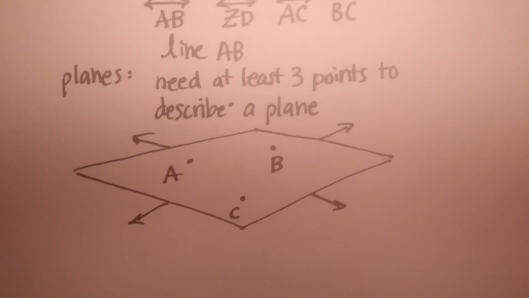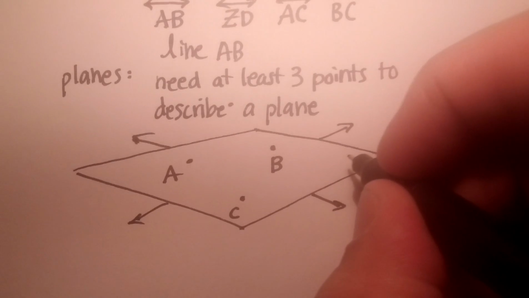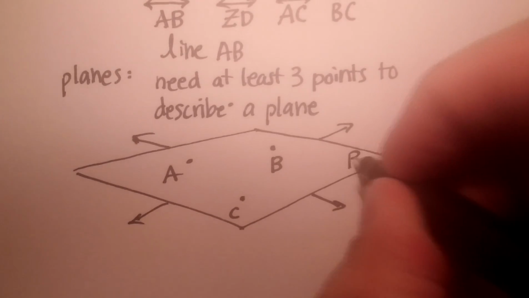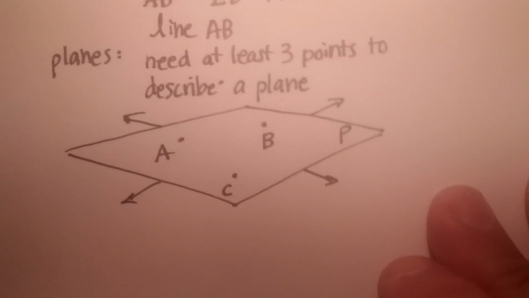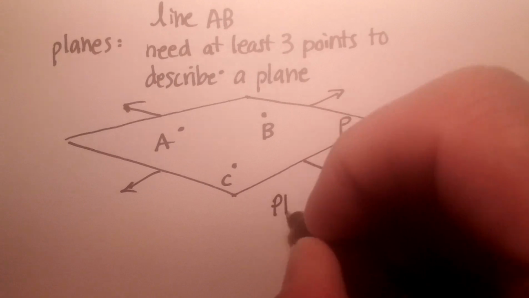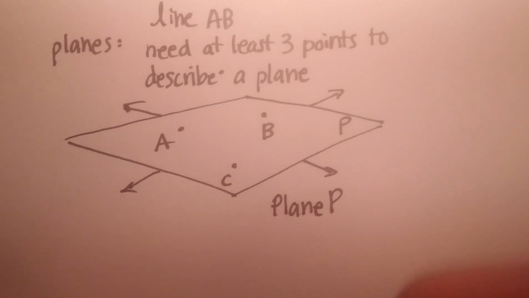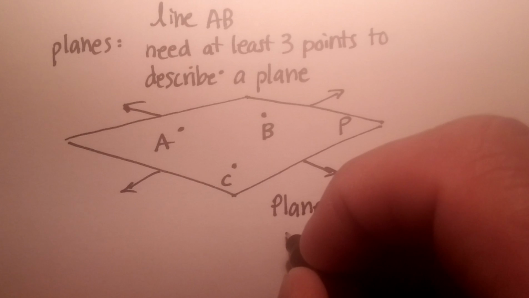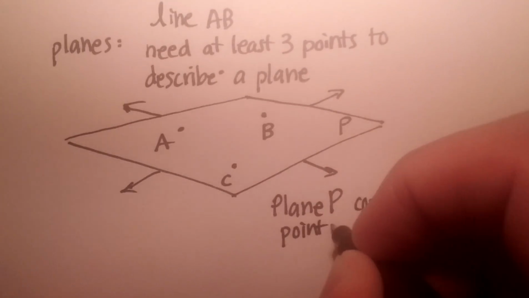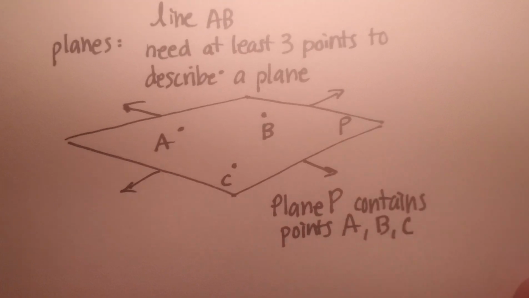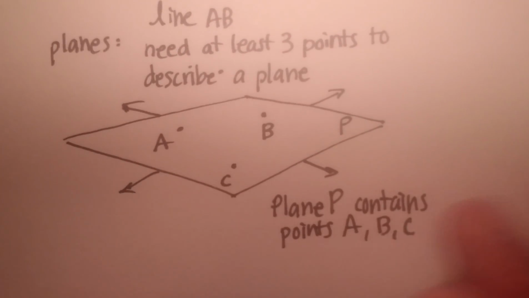So the way people actually write this, just like we did up here, is they'll call this plane a particular name. So we'll call it capital P, right? And we'll just say plane P, and then you could describe what's in plane P. Contains, for example, points A, B, and C. All right, that might be one way of actually describing this.